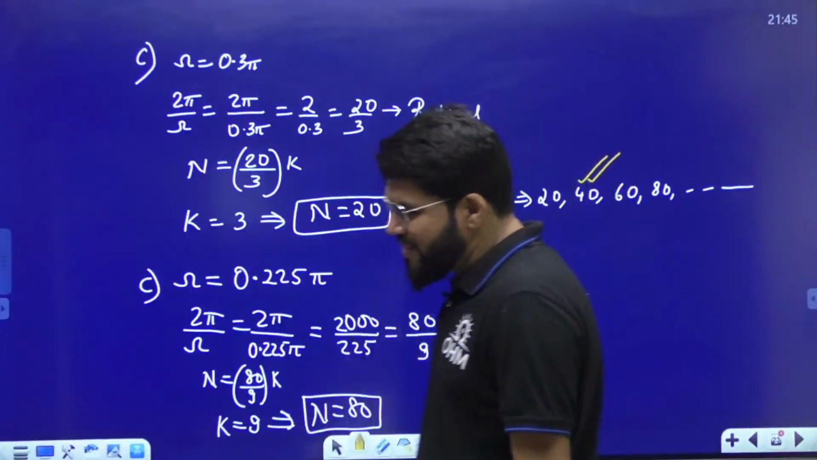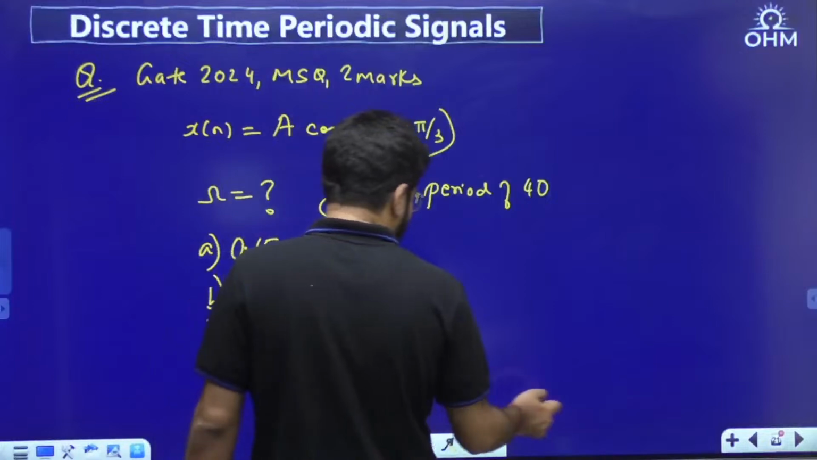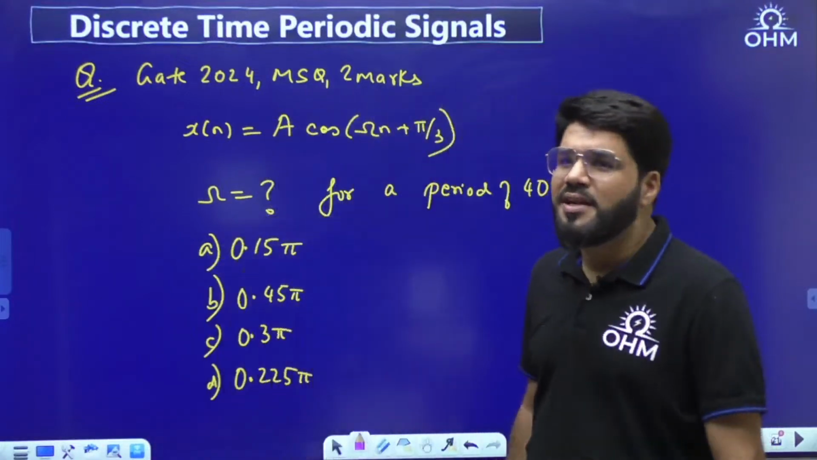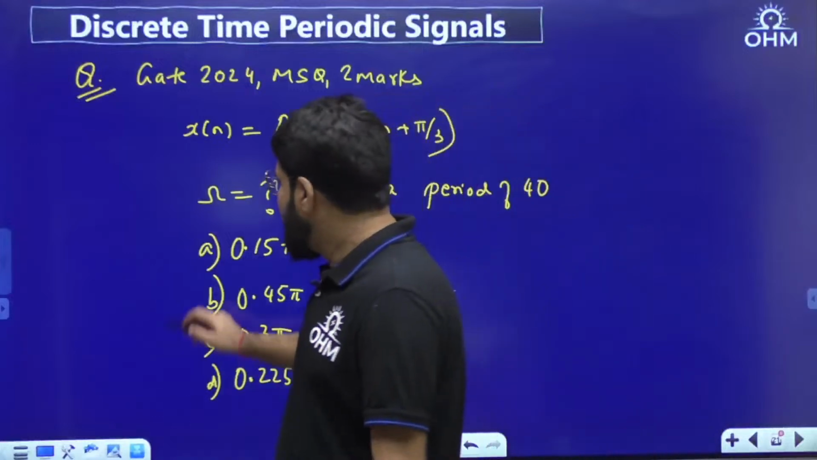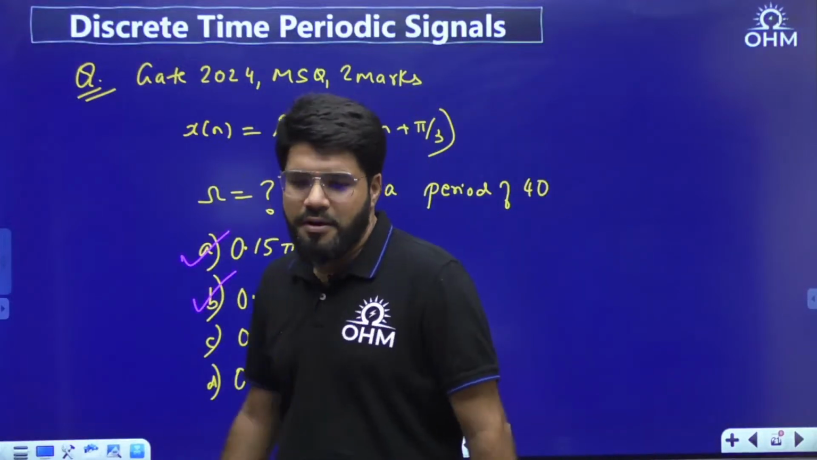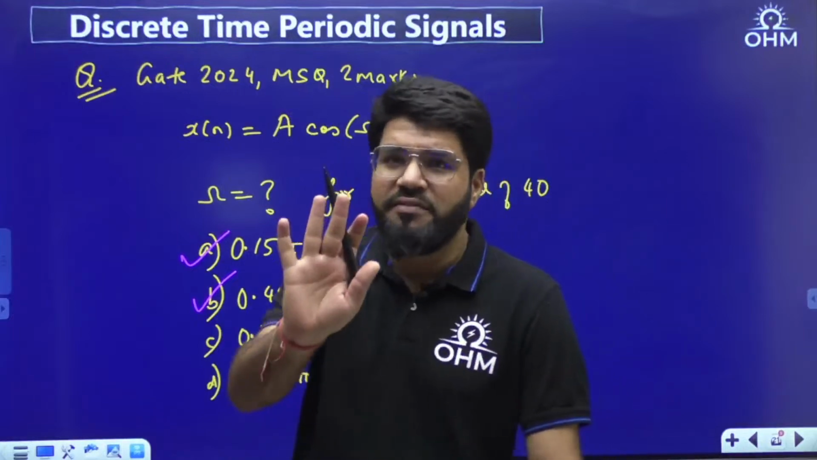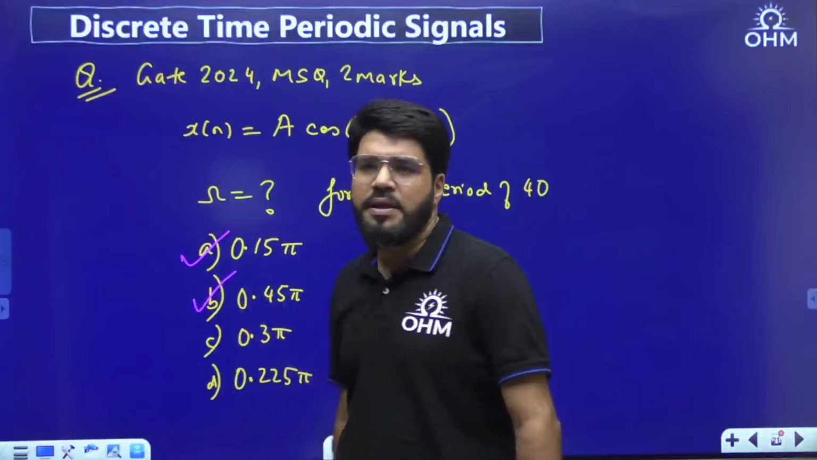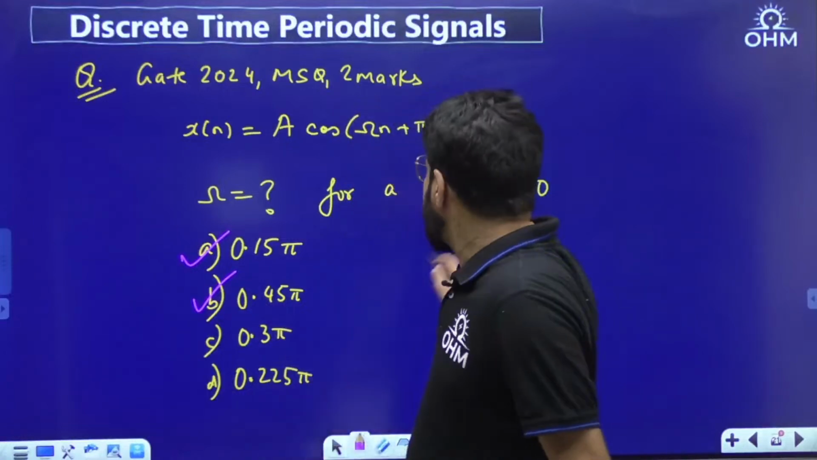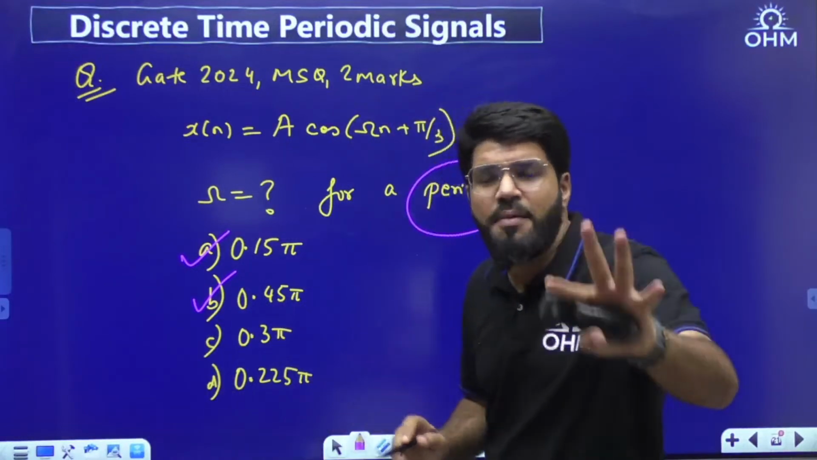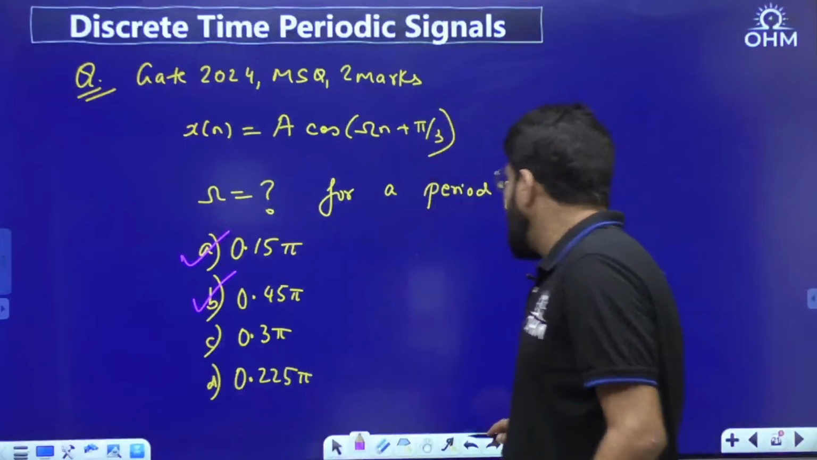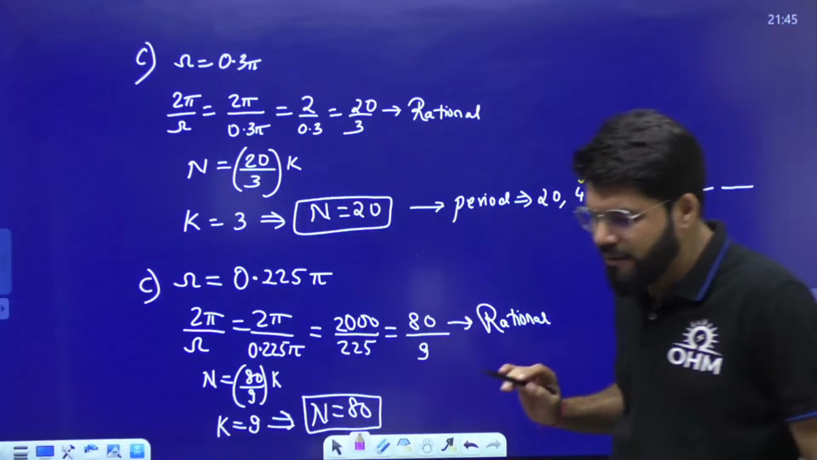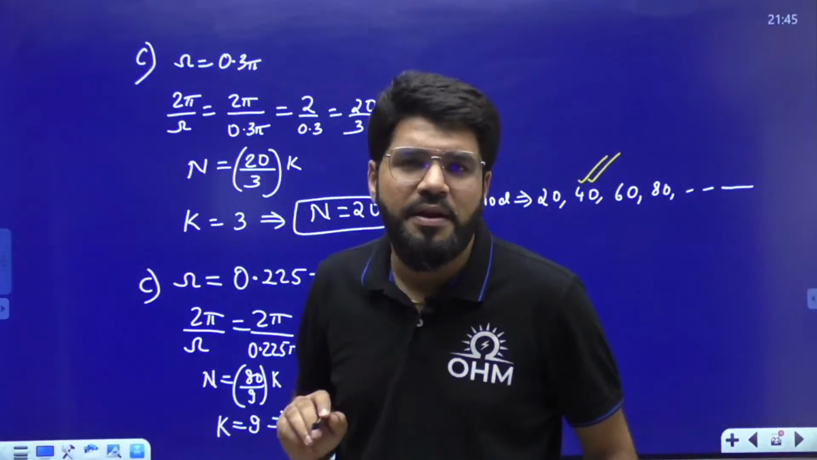Now this question, interestingly, is from 2024, an MSQ question. The original answer given by IISc was A and B. But then students challenged, and that was a very valid challenge. The first answer key that came up only had A and B. But the students said, your question says only period. If it said fundamental period, then A and B would be correct, because in A and B we got the fundamental period as 40. In C the fundamental period is 20. But the question did not say fundamental period.